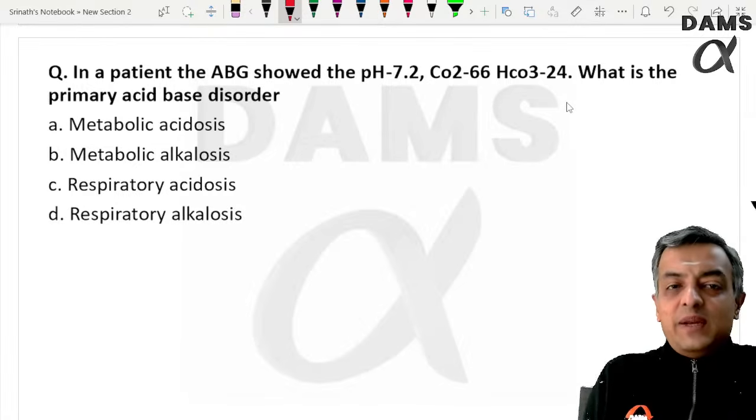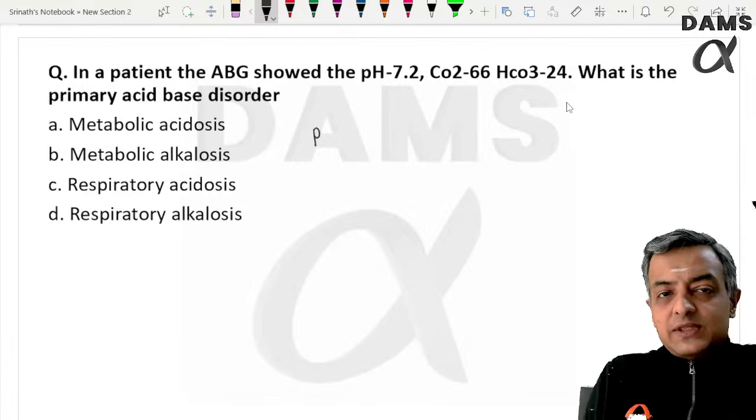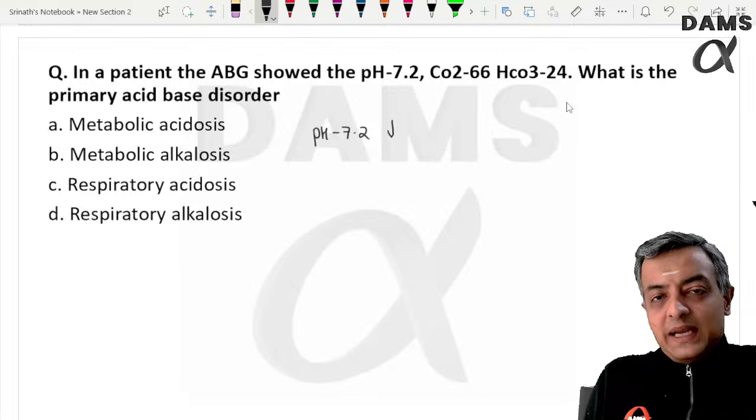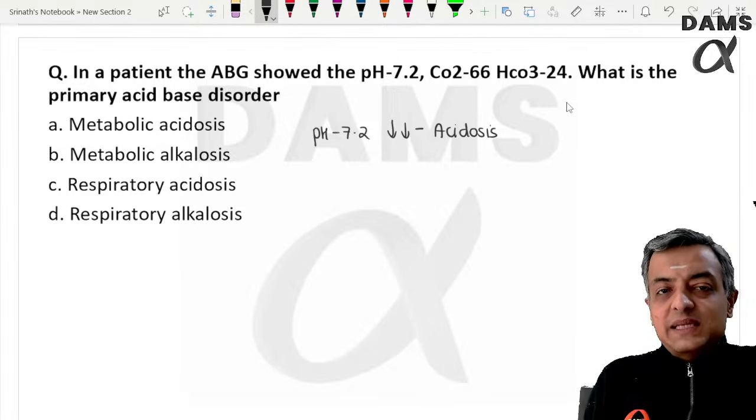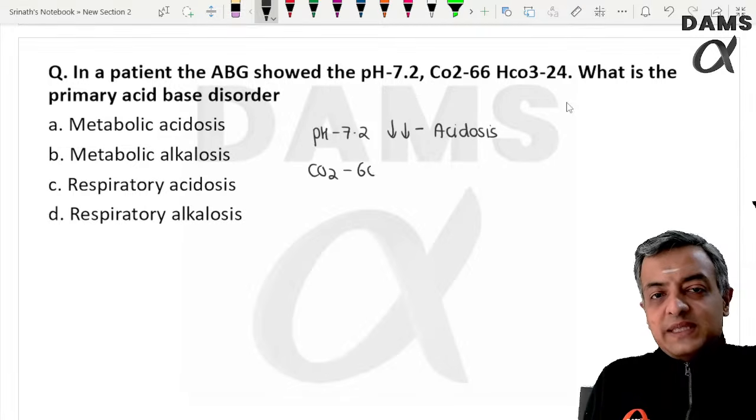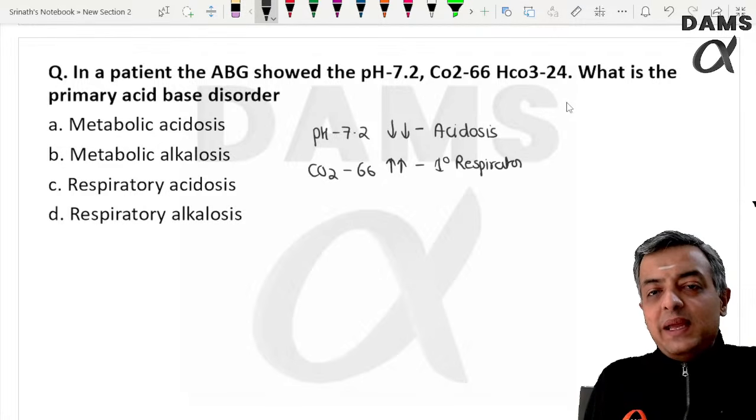The second one, even more easy. When the pH is 7.20, that is again going down, indicating primary defect is acidosis. CO2 is 66 going up, indicating opposite side defect is the respiratory acidosis.